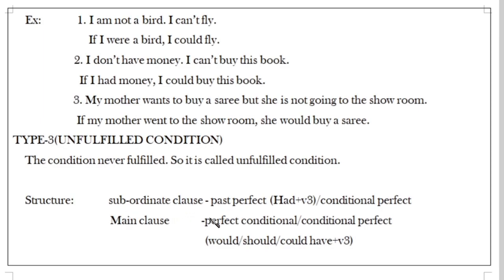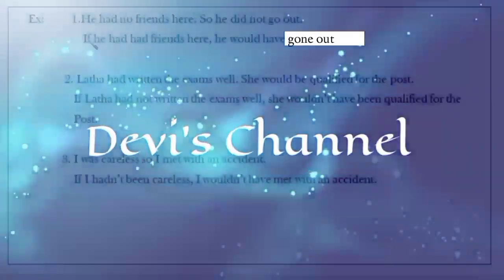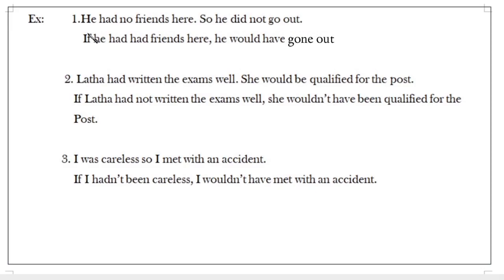Subordinating clause in past perfect. Main clause we must change. In the subordinating clause we must follow past perfect. In the main clause we must follow perfect conditional, or conditional perfect. What is perfect conditional? Would or should or could plus have plus verb 3. It is called perfect conditional. So this clause we must use in unfulfilled condition, type 3. Follow these examples for type 3.